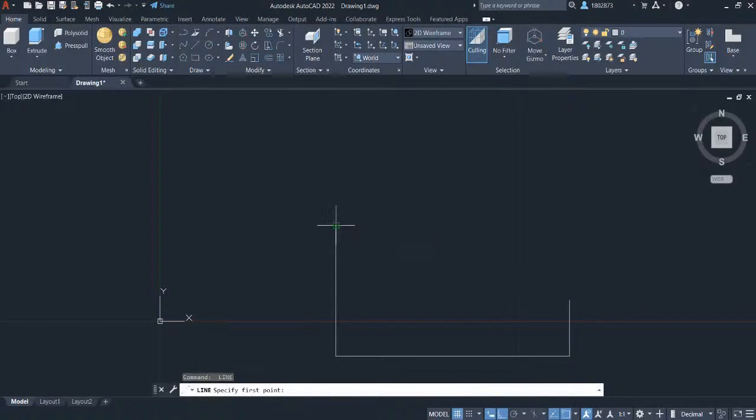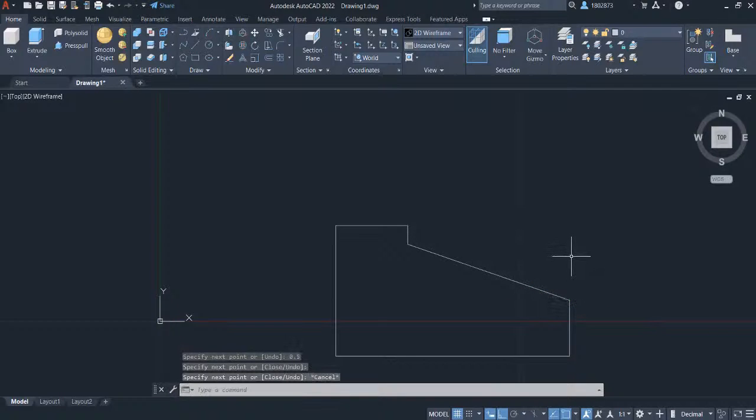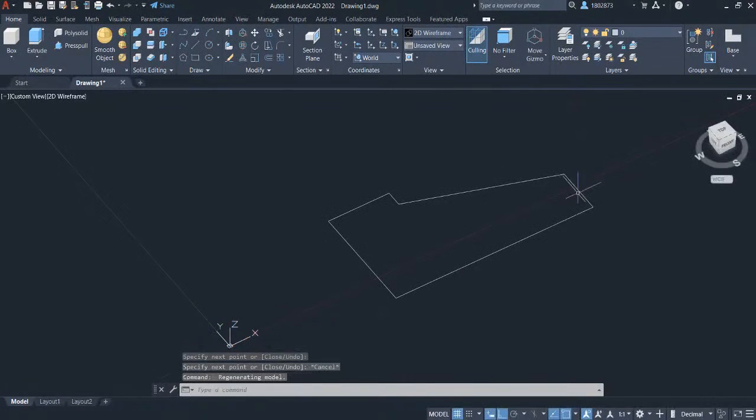Left click here on this endpoint and hover your crosshair here and let's key in 2. Press enter. Hover your crosshair here downwards and let's key in 0.5. Press enter. Let's connect this line to this endpoint and left click. Press escape. Hold your shift key and wheel button to 3D orbit and let's make this sketch into a 3D